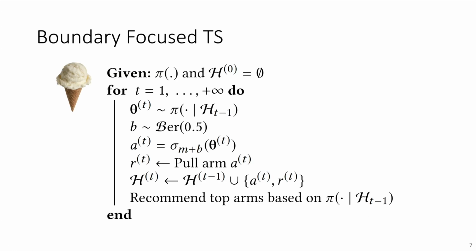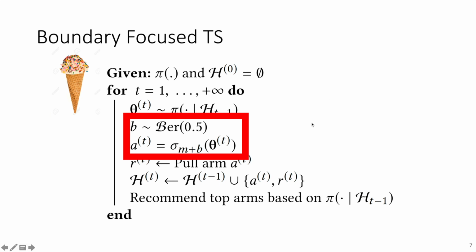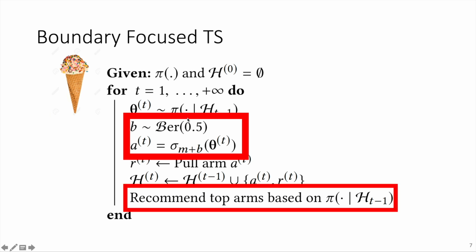Now, if we just had a look at vanilla Thompson sampling before, we will now add some sprinkles, and this gives us boundary-focused Thompson sampling. Boundary-focused Thompson sampling differs: rather than always taking the first-ranked arm, we will now choose the arm that is in the M or M+1 position, which is modulated by this Bernoulli experiment. Since it is an anytime algorithm, we will recommend the top arms based on the posterior. So we can recommend at each time.